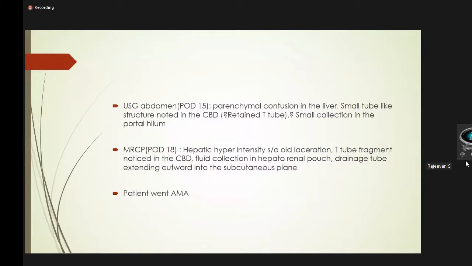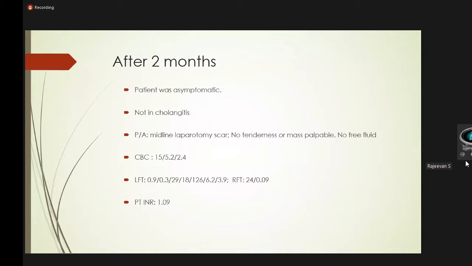MRCP on post-op day 18 showed hepatic hyperintensity suggestive of the laceration, and the T-tube fragment was noticed in the CBD with fluid collection in the hepatorenal pouch. The drainage tube was extending outward in the subcutaneous plane. After 2-3 days, the patient went against medical advice, so some of the data were missing. After 2 months, the patient again presented to the OPD. At that time, the patient was asymptomatic.